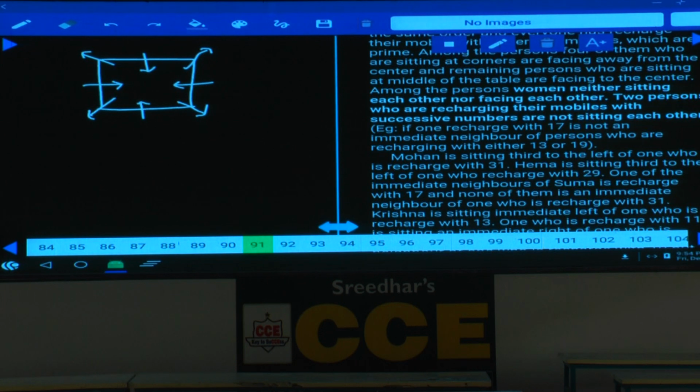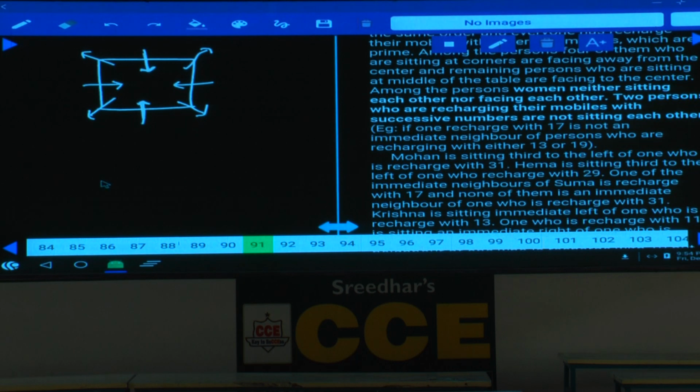Now, here, this person who is seated at the center and the person who is seated at the center, these 2 persons are facing the center. But as a woman cannot face the center, the woman must be at the corners only. Clear now? The women are at the corners, and men are at the centers of this table. Then what is the first information given in this one?